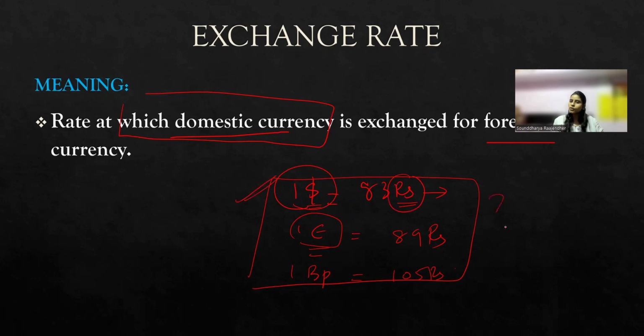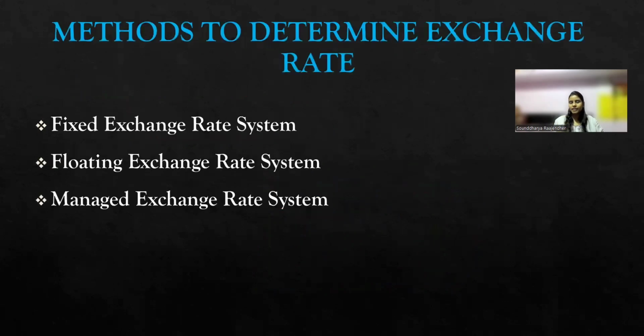And now who is going to fix this exchange rate? How can we say that $1 is worth 83 Indian rupees? There come these three mechanisms by which we fix this exchange rate. One is fixed exchange rate system, floating exchange rate system, and the managed exchange rate system.